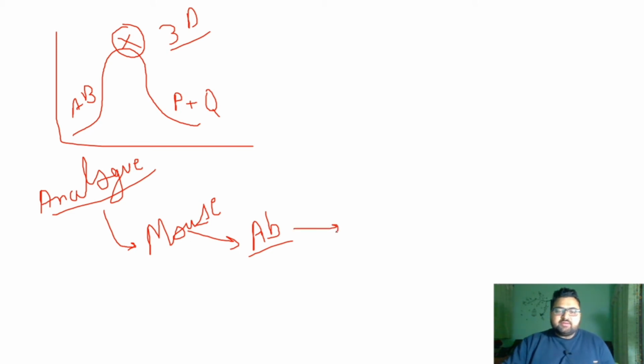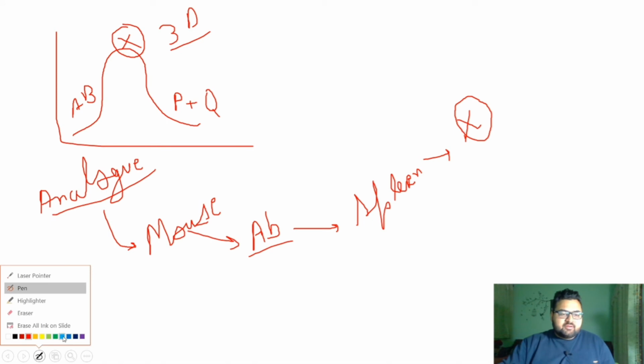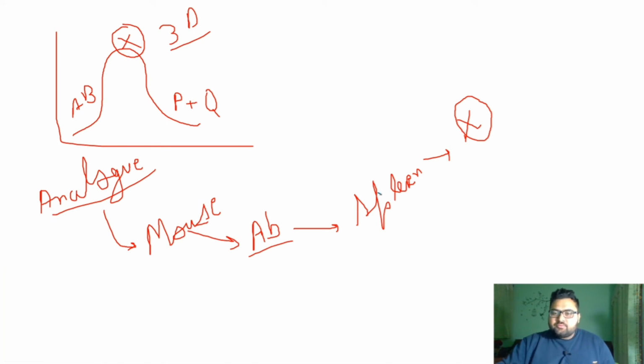So we extracted those antibodies from the spleen of the mouse. And how we are using it is that if these antibodies are specific for the transition state, that is X, then these antibodies must bind with X. We know the structure of the antibodies, like 2 light chains and 2 heavy chains, so there must be a specificity for X or for the transition state.